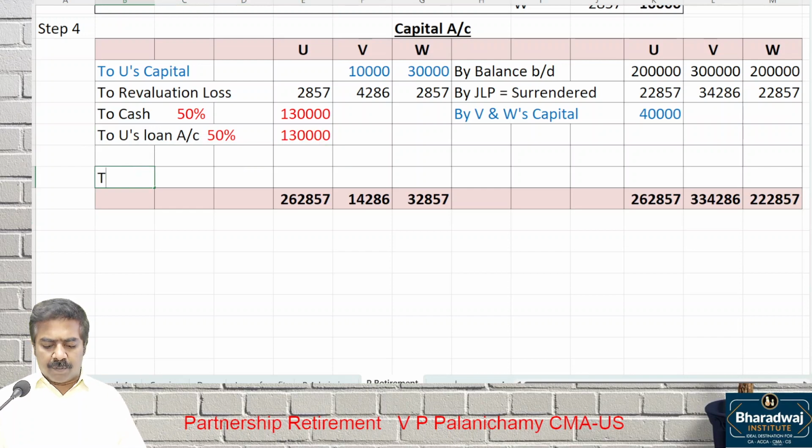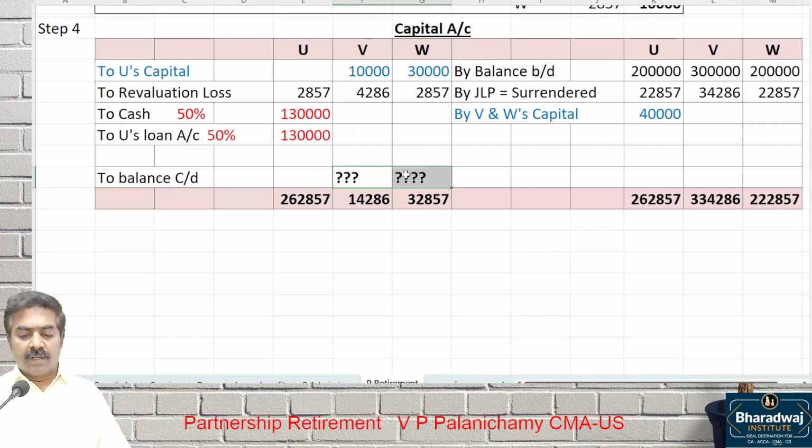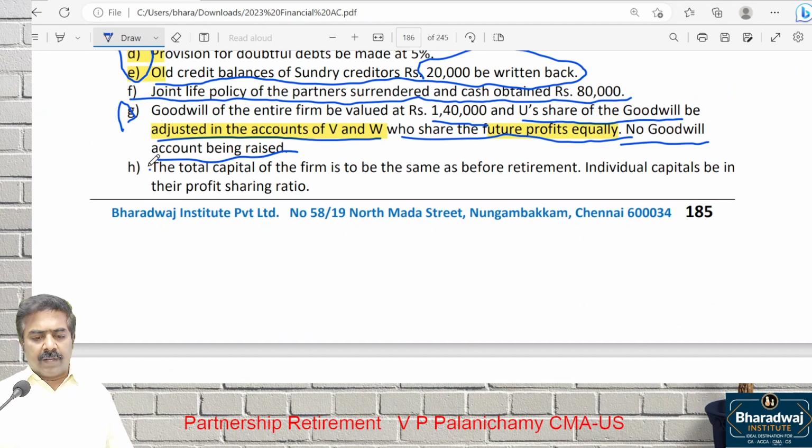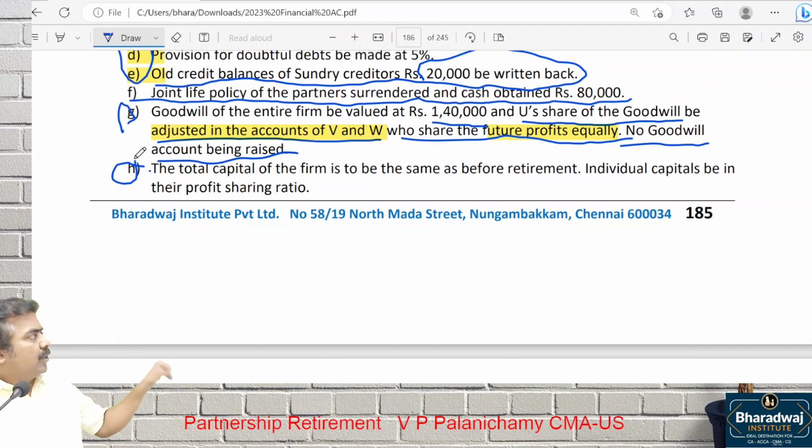Wait. Normally what do we do? To balance carried down, we put for the remaining partners. Balancing figure we put it. But in this question it is not so. That's why I asked you to read the question fully. Look at point number H. What is given? Total capital of the firm should be same as before retirement.